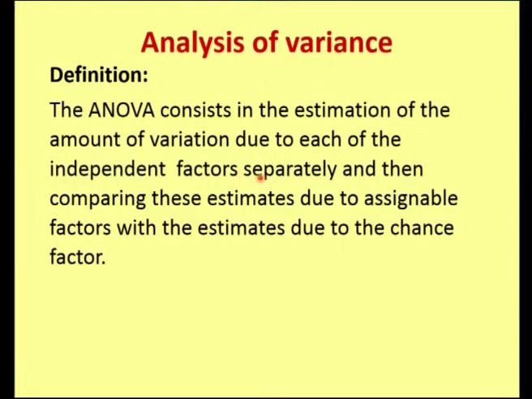It consists in the estimation of the amount of variation due to each of the independent factors separately, and then comparing these estimates due to assignable factors with the estimates due to the chance factors. So, it involves two phases. In the first phase, we estimate the amount of variation due to variable factors, and in the second stage, the comparison of these estimates by the different factors is carried out.